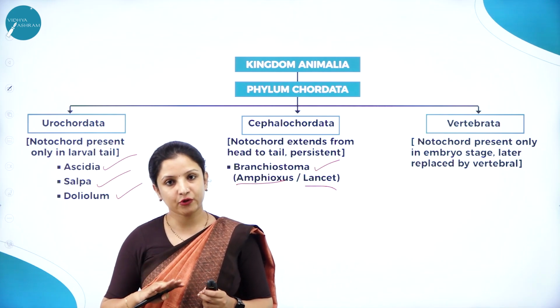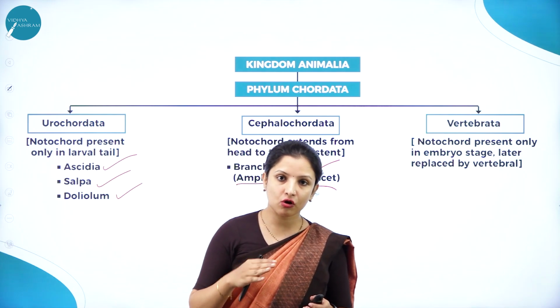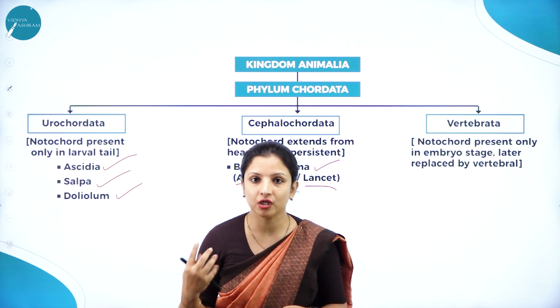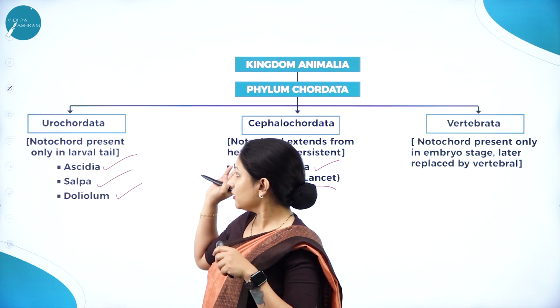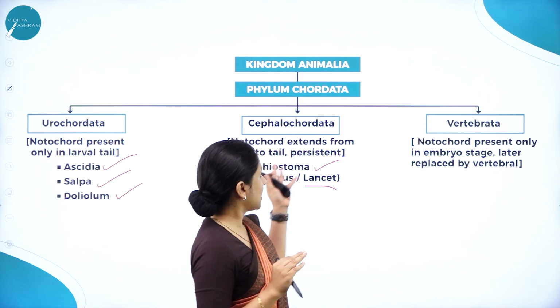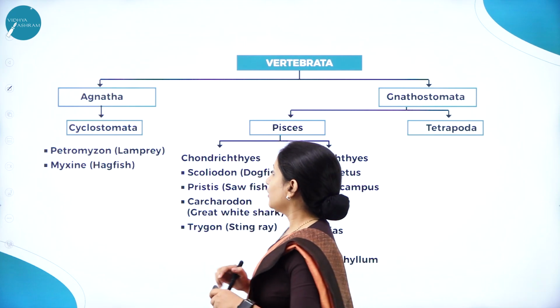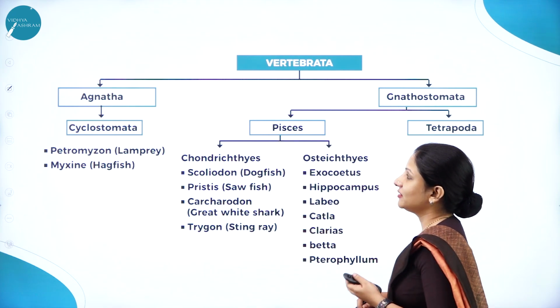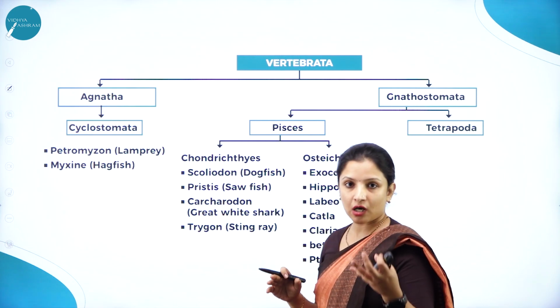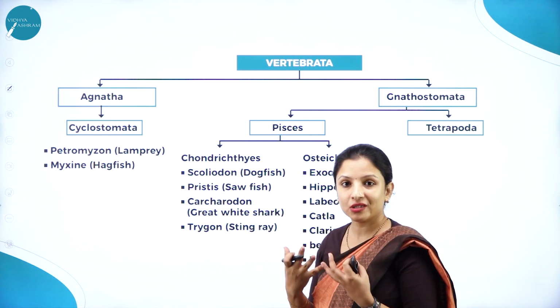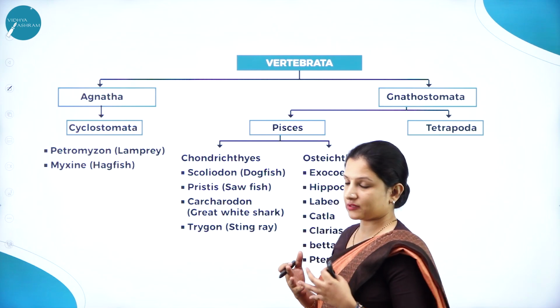Once the embryo develops into a fetus, the notochord gets replaced by a vertebral column or a backbone. So these are the major differences between the Urochordata, Cephalochordata and the Vertebrata. Now, under Vertebrata, again it is divided into Agnatha and Gnathostomata. Agnatha, those without jaws; Gnathostomata, those with jaws, where bony teeth are present.